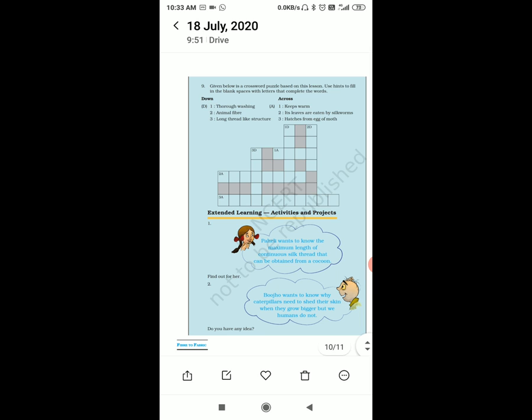You read the activities. We are completing our chapter number 3. You have to solve the exercise on your own.